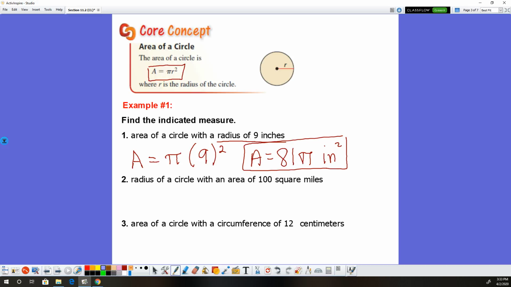The radius of a circle now, it gives you that the area is 100. Okay, so 100 is the area. That's going to equal pi r squared. And now I just want to find r. So to do that, we just do algebra. Divide both sides by pi. 100 over pi is roughly 31.83. That gives us r squared. Don't forget the square. We want r by itself, so undo a square. We take the square root, and I get r is roughly 5.64, and that is what? Miles.